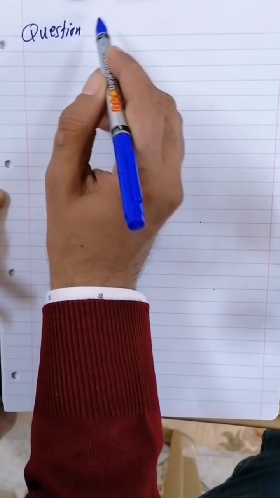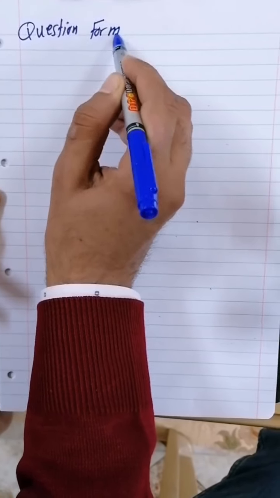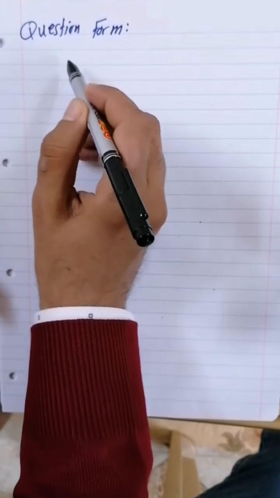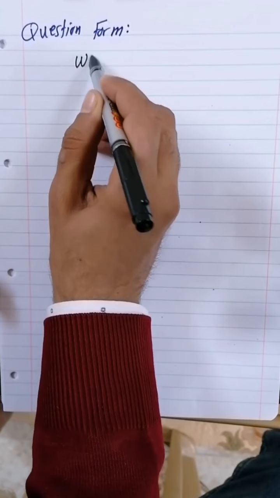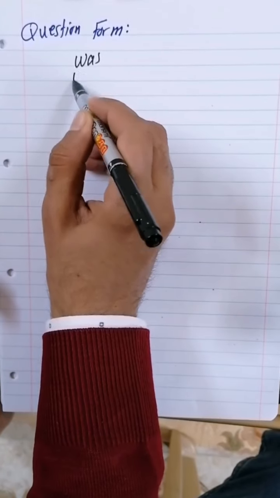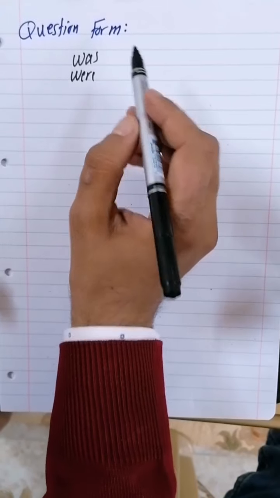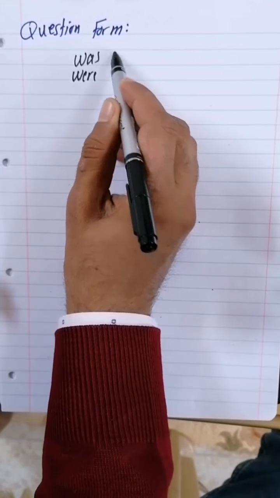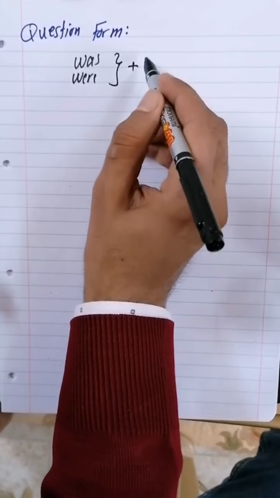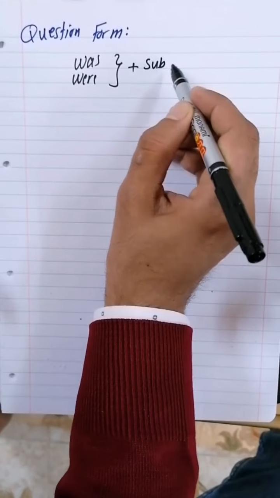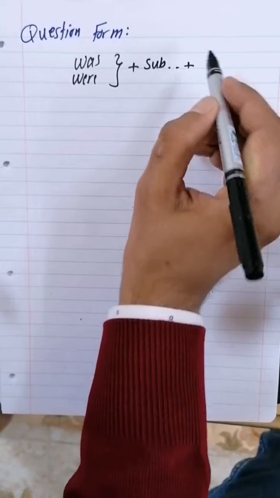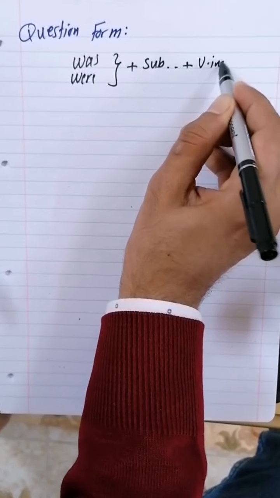Question form. For question form, we need to have was and were at the beginning of the sentence. If it was positive, if it was negative, then we only add not. After was and were, we need to have the subject. And after the subject, we need to have the verb in ing form.